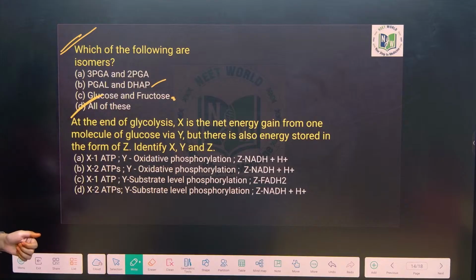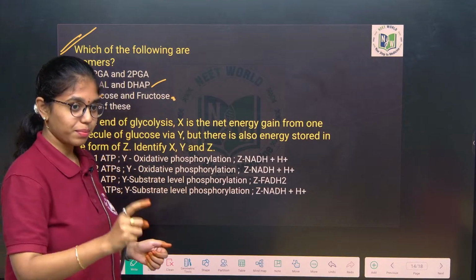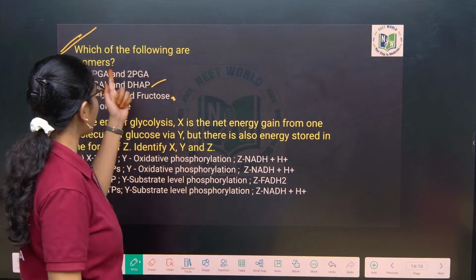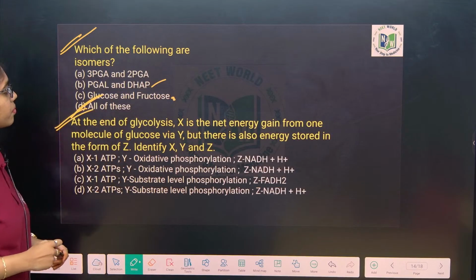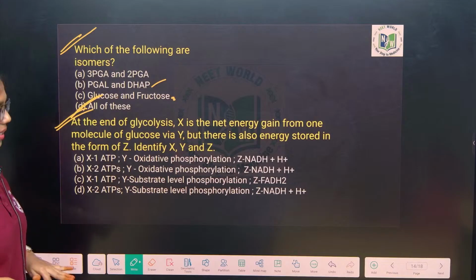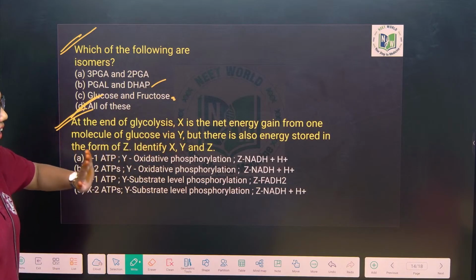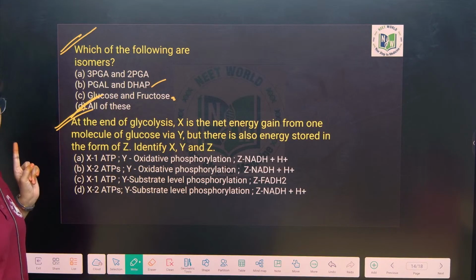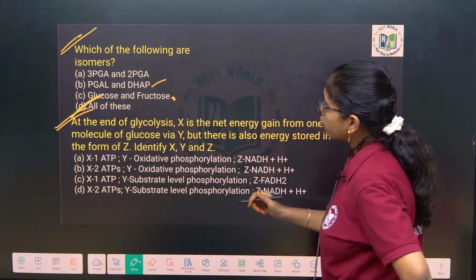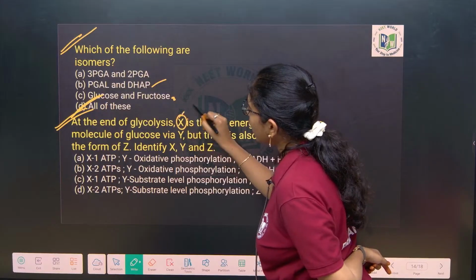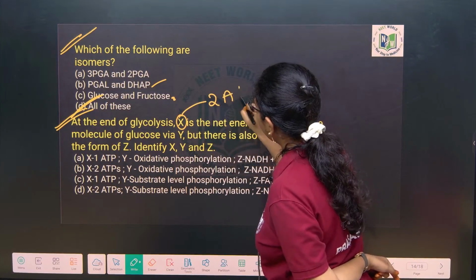That is why I am saying you, how much ever easy question might be, spend 1 minute, look into the other options also. Look at here, this question. At the end of glycolysis, X is net energy gain from one molecule of glucose. Okay. Net energy gain from one molecule of glucose means X will be how much, ma? 2 ATP. Very good.